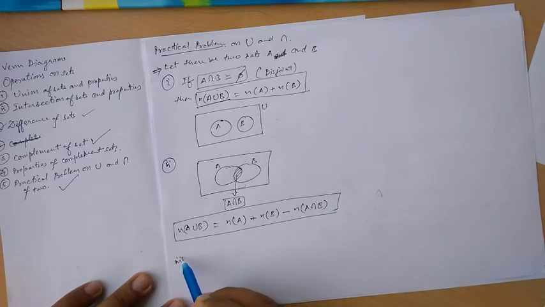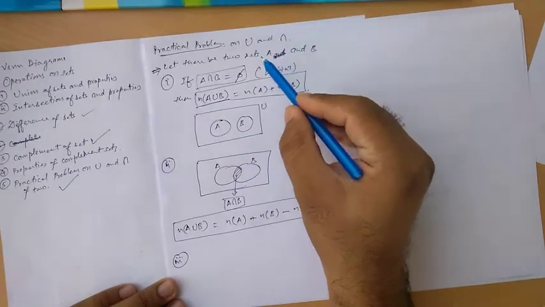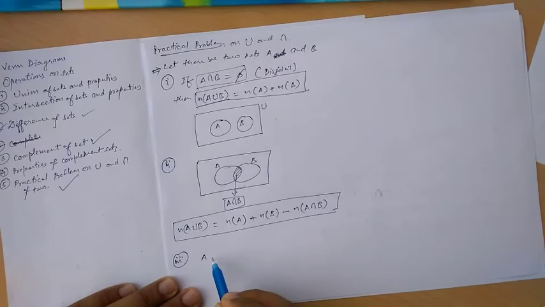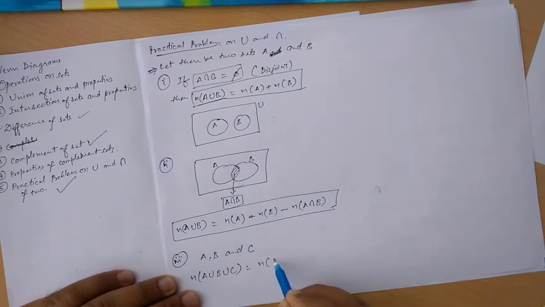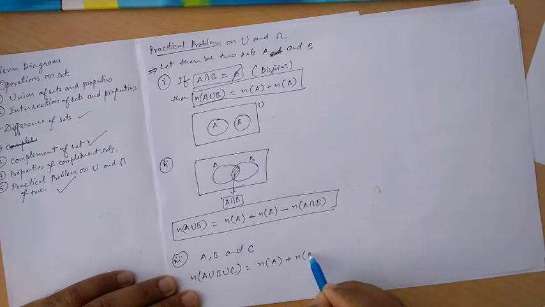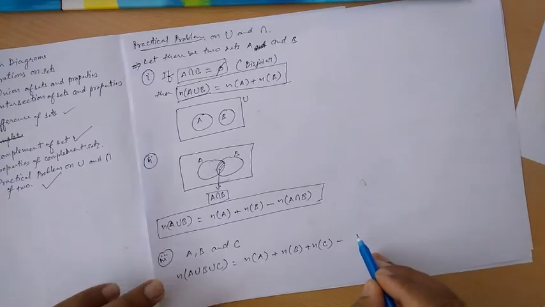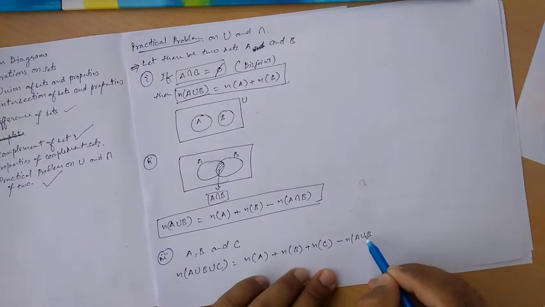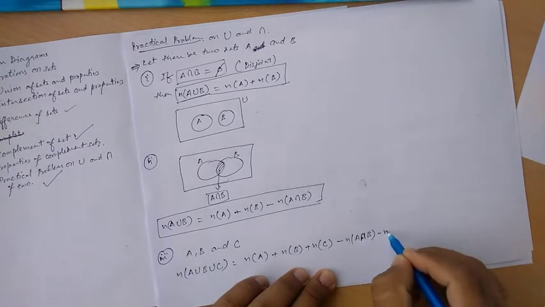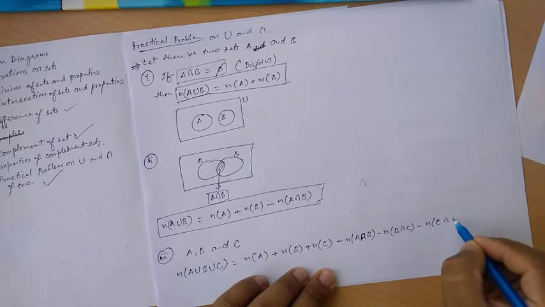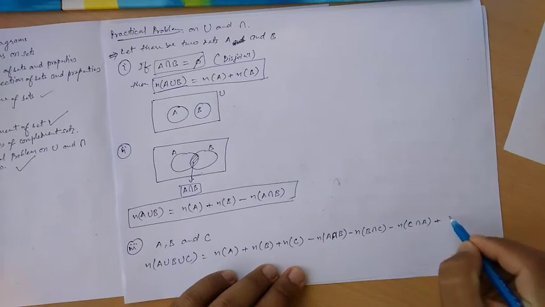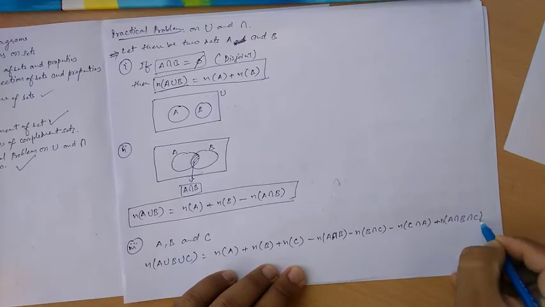And if we consider three sets, instead of two sets, A, B and C, then we can find A union B union C as n(A), that is the number of elements in A, plus the number of elements in B, plus the number of elements in C, minus the number of elements in A intersection B, minus the number of elements in B intersection C, minus the number of elements in C intersection A, and plus the number of elements in A intersection B intersection C. So this is the formula.